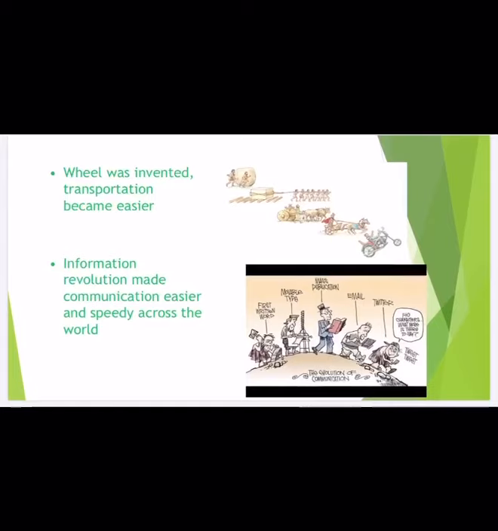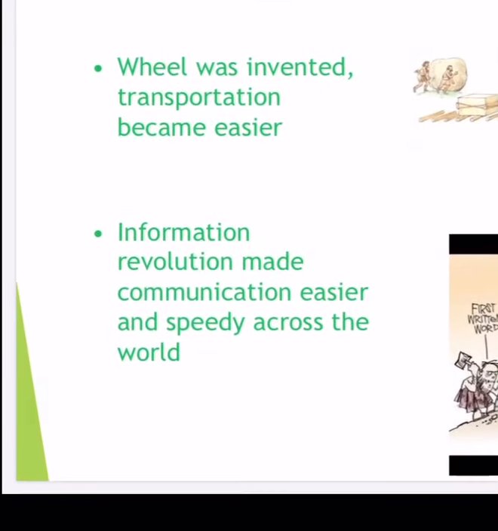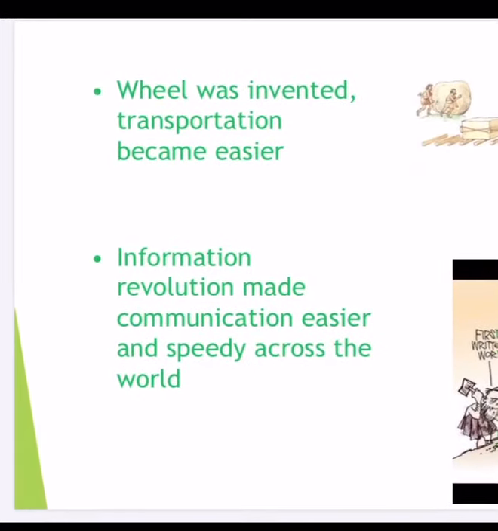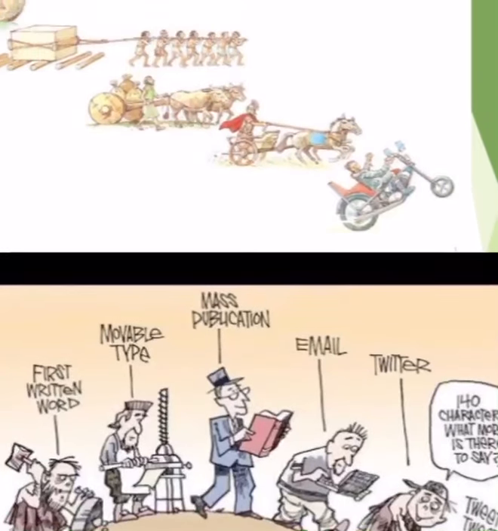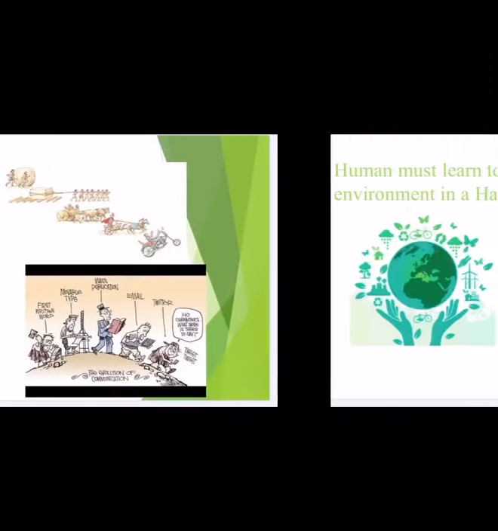The information revolution made communication easier and faster across the world. Wherever you are, we can communicate with this technology. As you know, Asian people used to record in Sanskrit before printed publication. Now email, Twitter, the technology has improved.